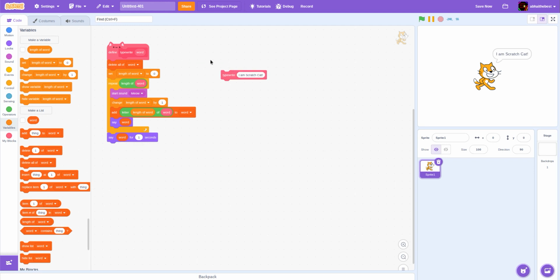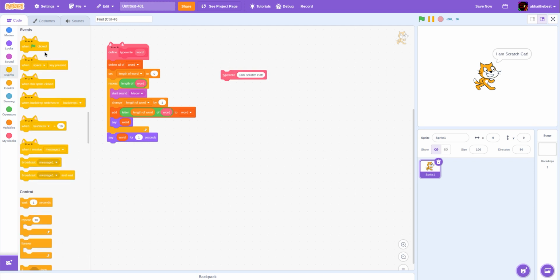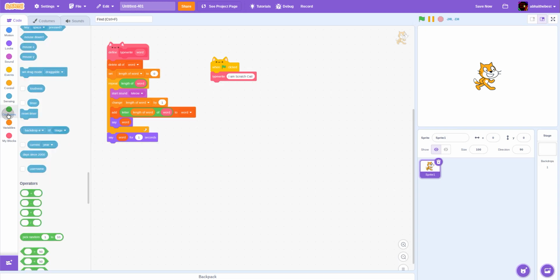Okay, so now let's do something with this. When the green flag is clicked, type write I am Scratch cat. Now let's do something cool.